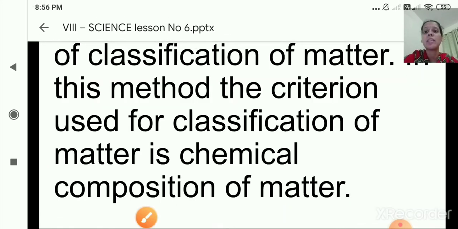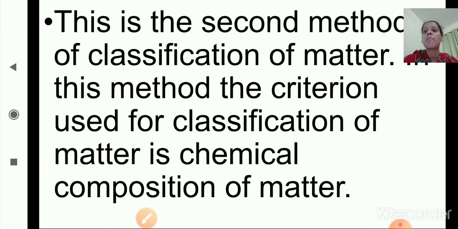Now the next is the second method of classification of matter. In this method, the criteria used for classification of matter is the chemical composition of matter. We have seen the first method, that is physical state. Now we'll start the second method.